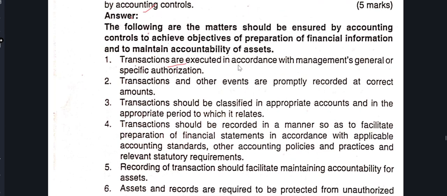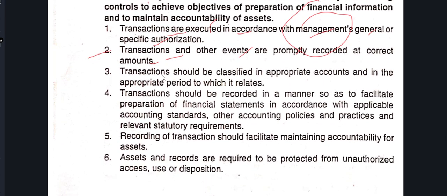Transactions are executed in accordance with the management's general or specific authorization. So management needs to authorize a transaction. It is executed only after it has been authorized by the management. Second, transactions and other events are promptly recorded at the correct amount. So promptly recorded, with the correct amount. It should be recorded on the correct date, and the correct amount is what should be entered.